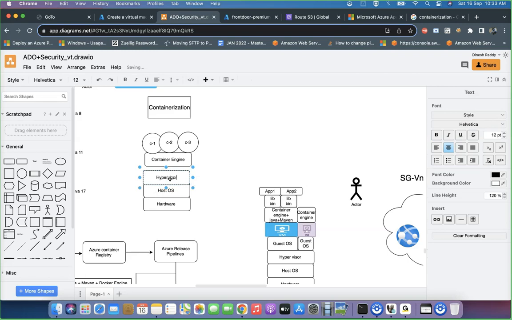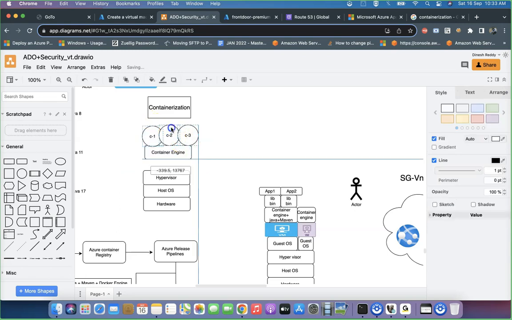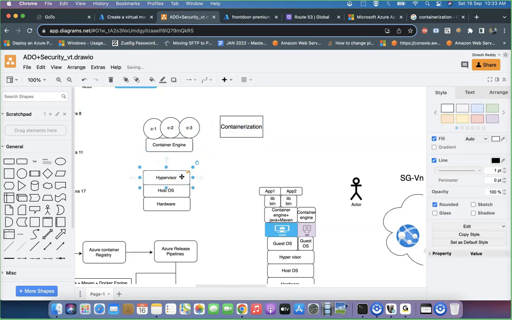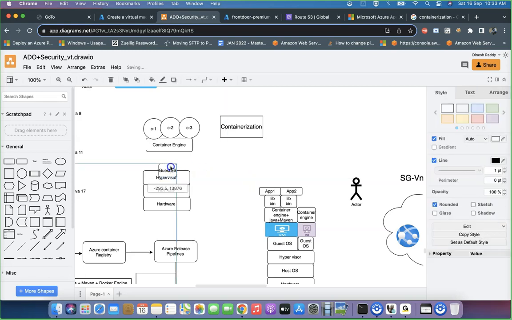You know what exactly the hypervisor's responsibility is? The hypervisor's responsibility is to split that particular hardware only. You know that logic already. I'm just improvising the case here, team. You just bring this one a bit up. I'm keeping the containerization on this side. After the hypervisor, you know one case very clearly: the guest OS will be there in the picture, right? I'm just simulating the virtualization case only. This is the common thing, right?